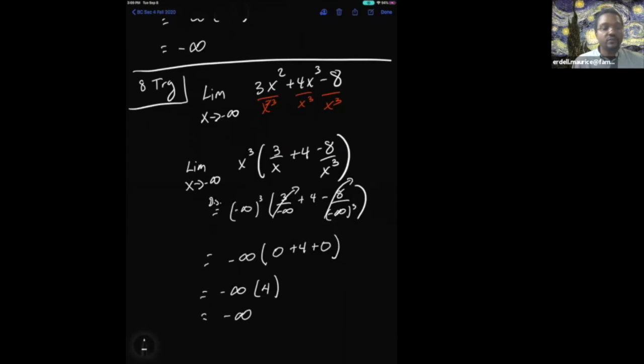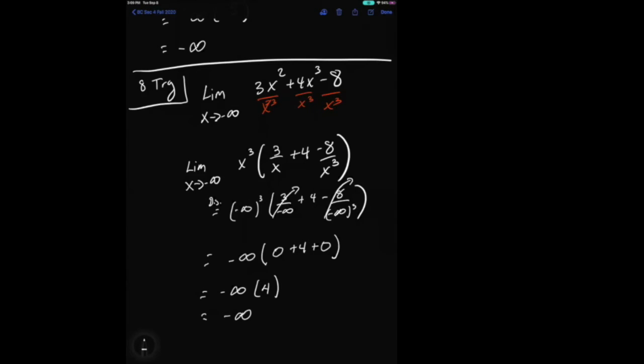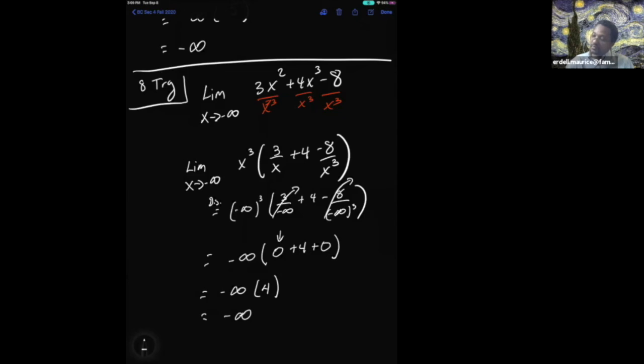Okay. Questions there? Why did the 3 over negative infinity and the 8 over infinity cubed get canceled out? Can you explain that? Sure. Any number divided by infinity is limited to 0. Thank you.